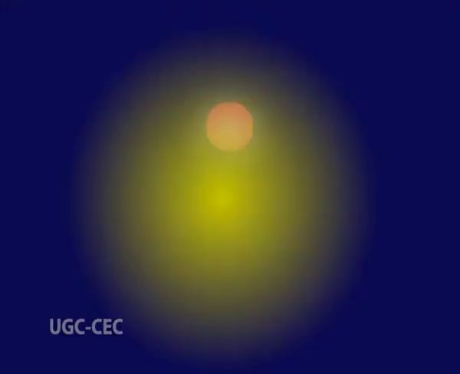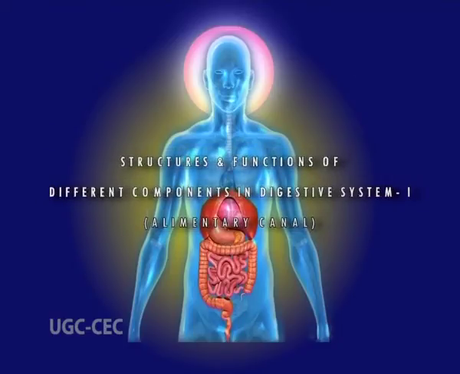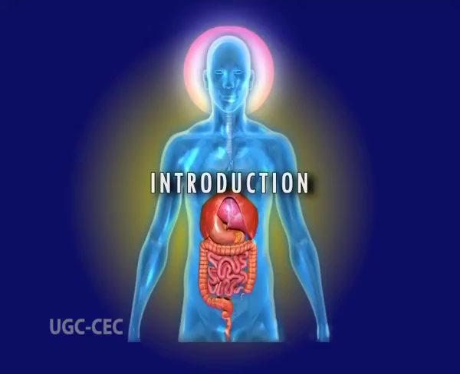Hello, my dear students. Today let us discuss the structures and functions of different components in digestive system 1, alimentary canal. The digestive system constitutes all parts of the body involved in the uptake and digestion of food, along with the elimination of undigested material.